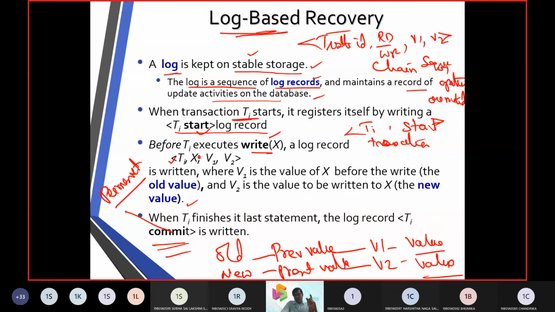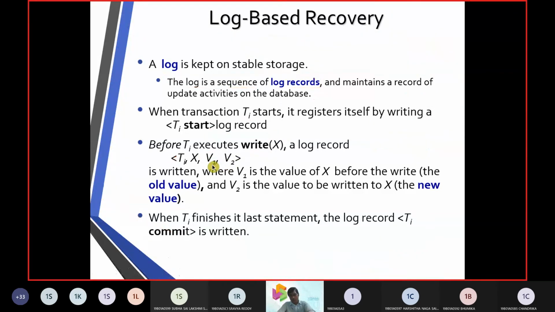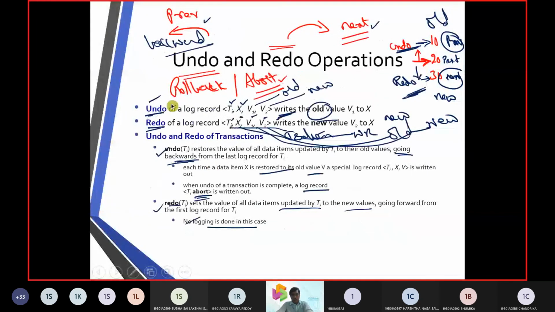So a log sequence is going to have a transaction ID followed by the start of a transaction, followed by the write operation. Then it is implemented with V1 and V2. V2 will be the new value, V1 will be the old value. So that is going to be updated.